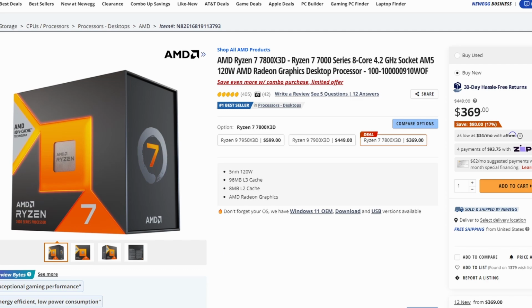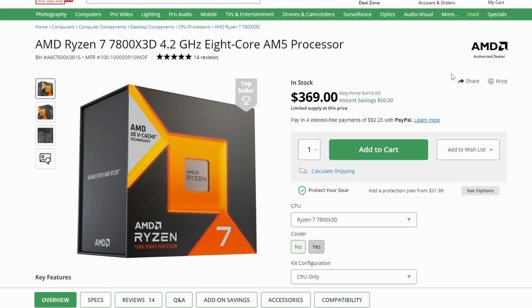And it looks like this time around, I feel like this particular processor, the 7800X3D, because I believe you're focusing on gaming or even productivity, and if you want to go for a bit of a budget-friendly option, I think now this particular model becomes more attractive to the consumer. So I do recommend this one. Again, at B&H, we did see a price cut, before it was 419, but now we're looking at 369. Again, similar pricing all around. So whatever vendor you choose, literally the same price, and a good price for the 7800X3D is 369.